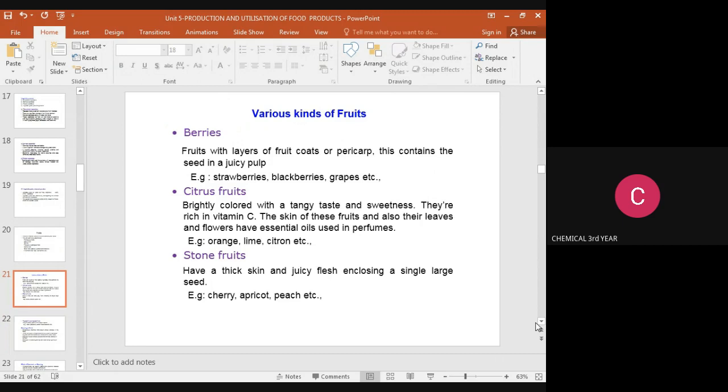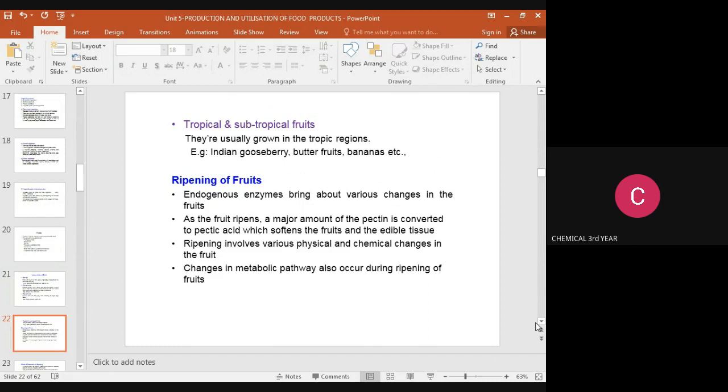Example: cherry, apricot, fig, etc. The next is tropical and subtropical fruits. They are usually grown in the tropic regions. Example: Indian gooseberry, butter fruits, banana, etc.